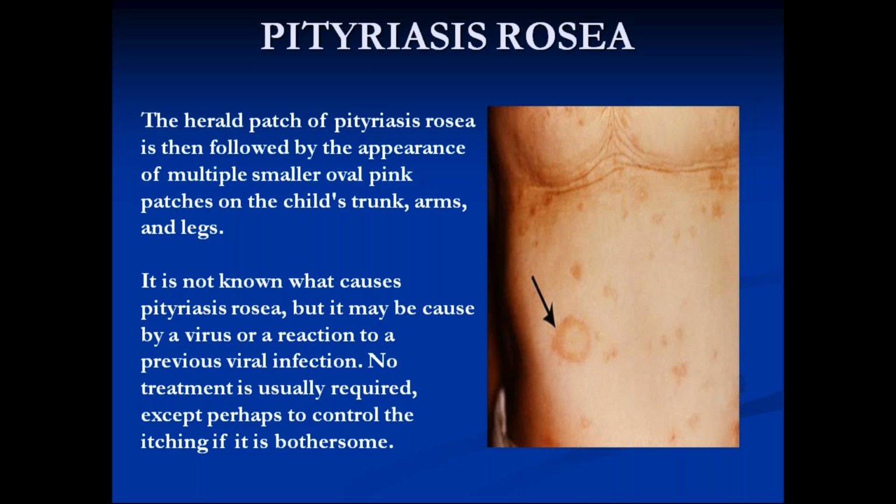So the first patch is called herald patch. Initially, the first patch will be a large one and it will be on lower abdomen or thighs. It will be a larger one. It's called herald patch. After that, many patches will appear, but they'll be small in size and they'll be there on the back in a fir tree or Christmas tree kind of distribution.